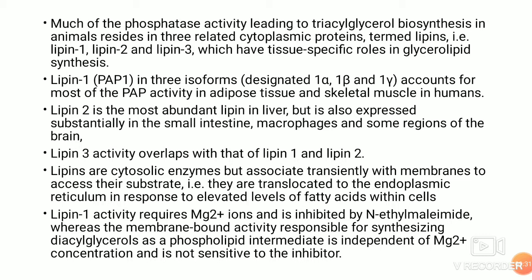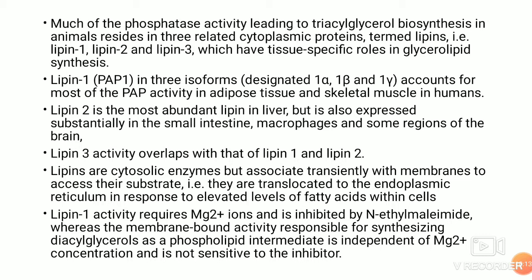Lipin 1 has 3 isoforms and accounts for most of the phosphatase activity in adipose tissue and skeletal muscles in humans. Lipin 2 is the most abundant lipin in liver, but is also expressed in small intestine, macrophages, and some regions of brain. Lipin 3 has overlapping activity. Lipins are cytosolic enzymes but associate transiently with membranes to access their substrate. That is, they are translocated to the endoplasmic reticulum in response to elevated levels of fatty acids.